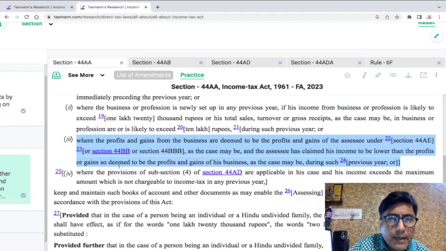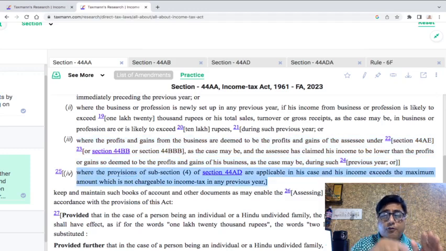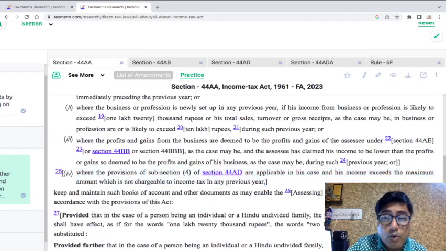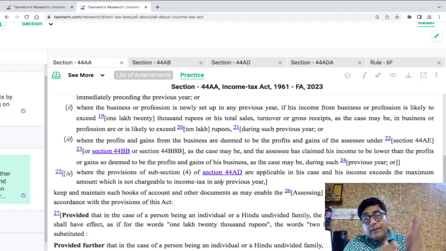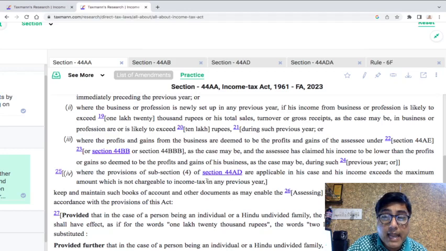Now coming here, where the provisions of subsection 4 of section 44AD are applicable in his case, and the income exceeds maximum amount which is not chargeable to tax in any previous year. Now look at this. Now the fourth iteration is about 44AD. So they talk about two conditions, that 44AD(4) is applicable and income exceeds the maximum amount which is not chargeable to income tax in any previous year. That is the keyword, any previous.